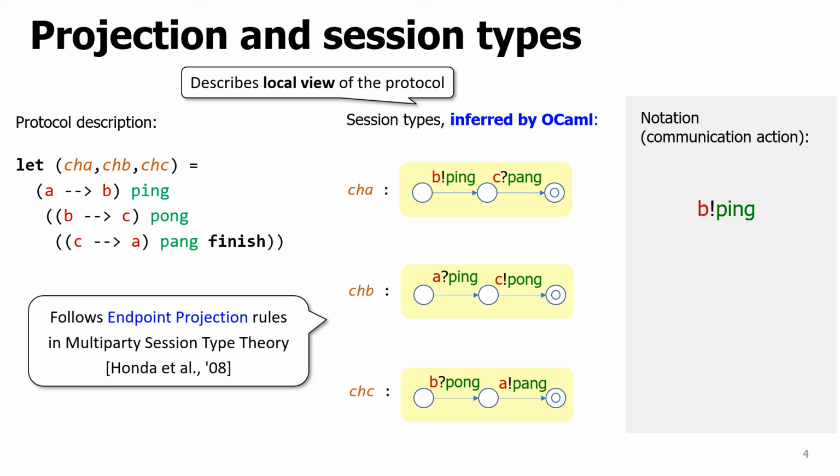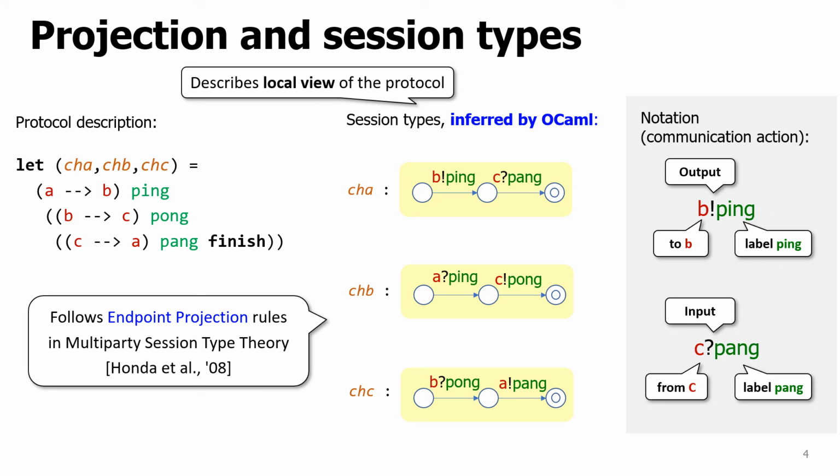The type of chA, here B bang ping, is an output of ping to B, and C question mark pang is an input of pang from C, showing the behavior from the viewpoint of thread A. Similarly, the session types for chB and chC reflect the local behavior of the link protocol.